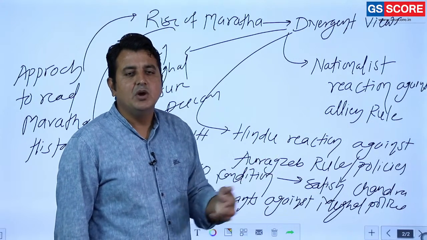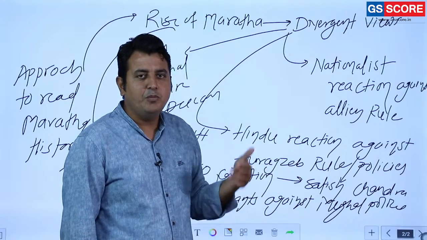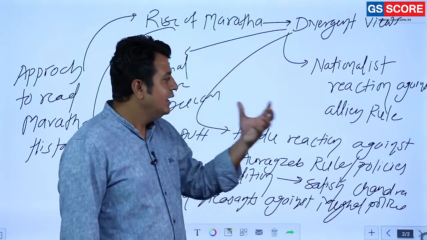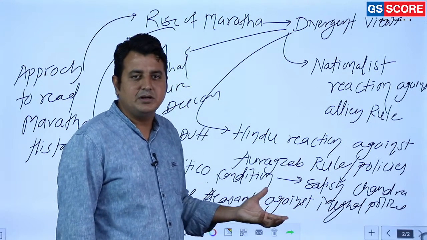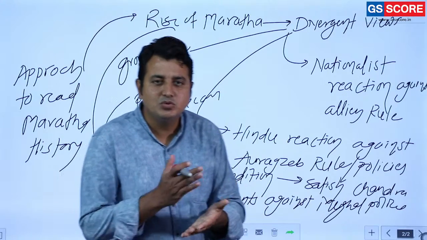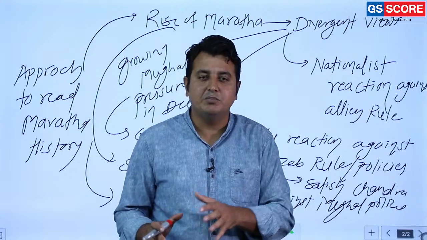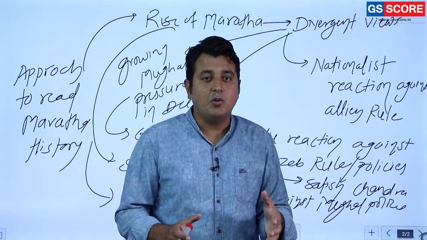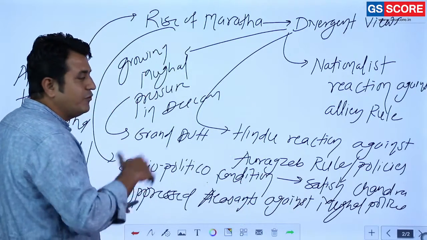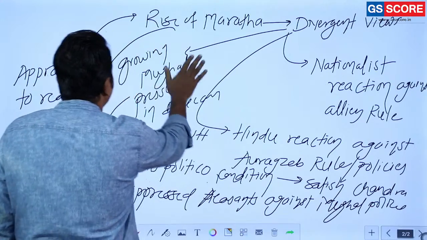And one more thing: were the Mughals alien, outsiders? They were born and brought up here, their policies are here. So basically it has a different aspect. Clear? Many angles are there, and we have to study them in detail. That is important because it is a controversial topic. Many historians mention such views, and we have to deal with that. This should be the approach while discussing the rise of Marathas.